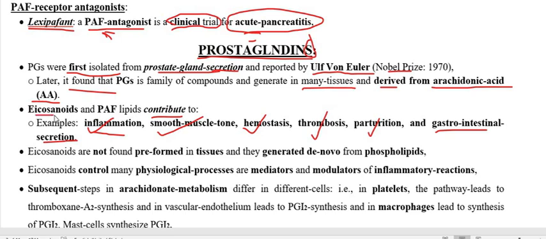So what is the meaning of icosanoid? Icosa means 20.